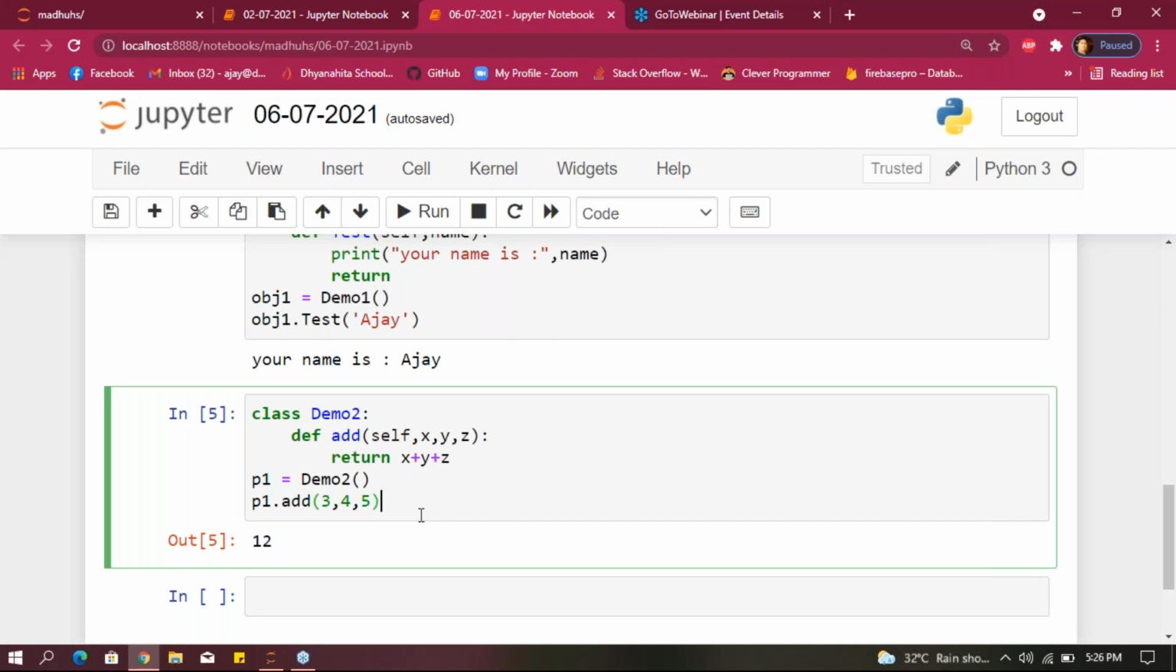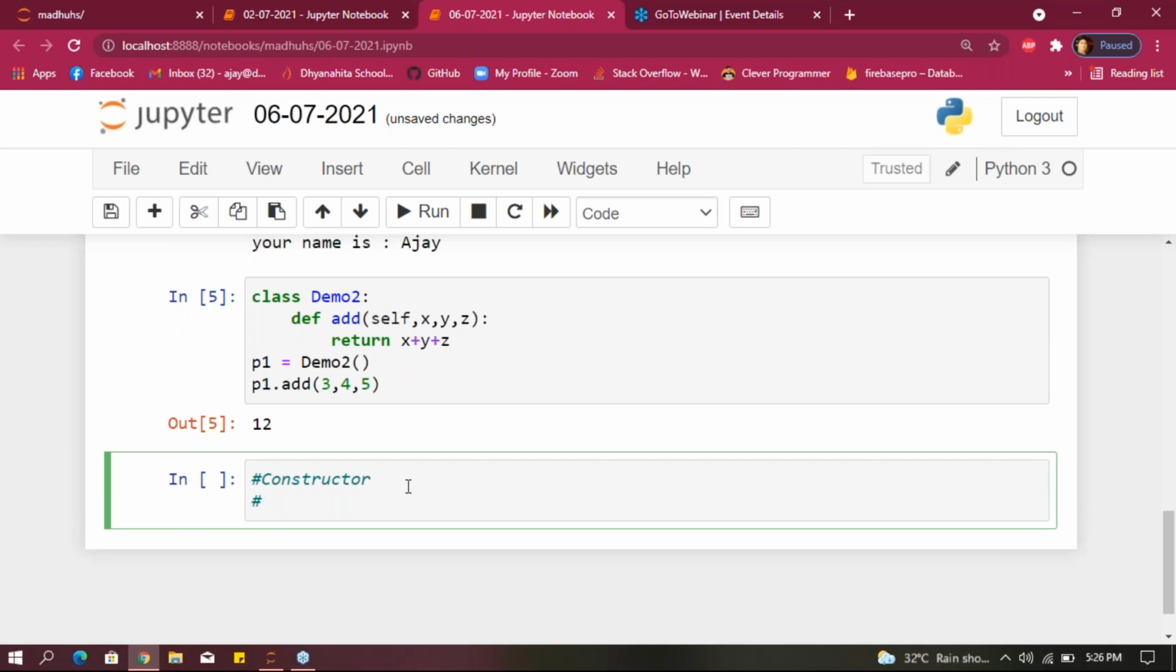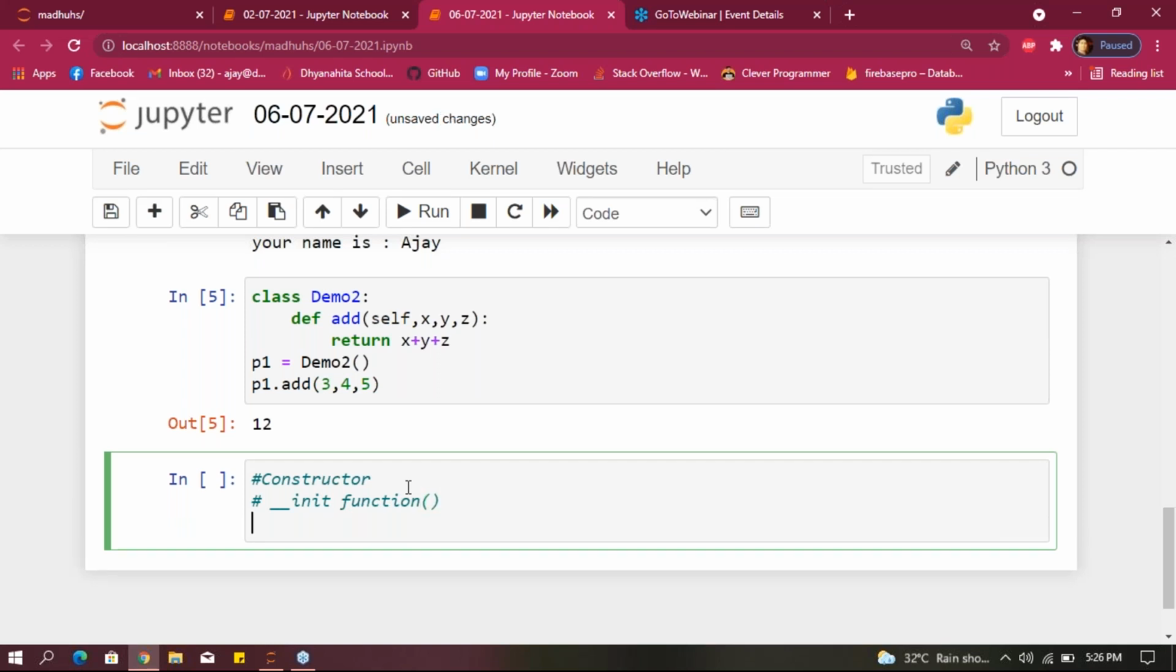I hope you completed this example, guys. And next, we'll discuss constructor. What is this? Constructor or initial function, okay? Underscore underscore initial function, guys. What is this initial function? Constructor, both are same, guys. In constructor only we are using this initial function.